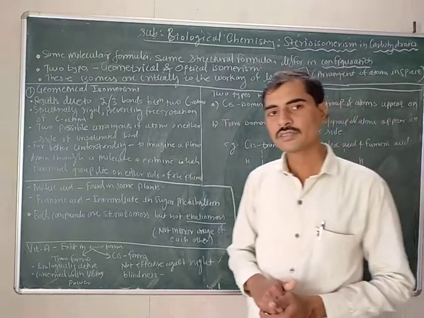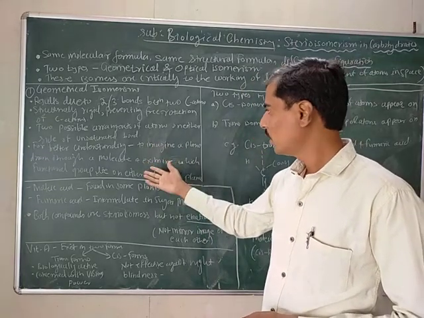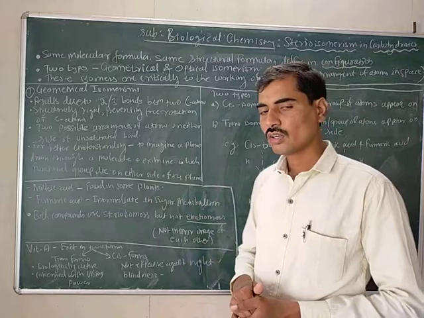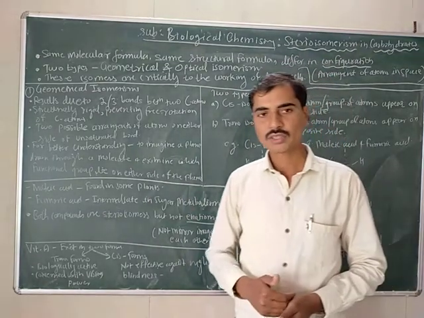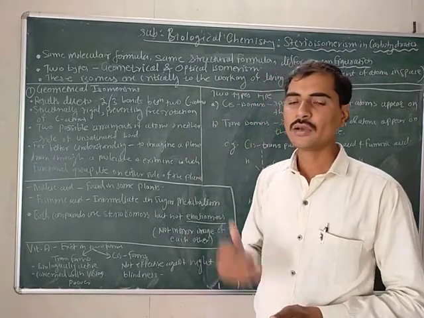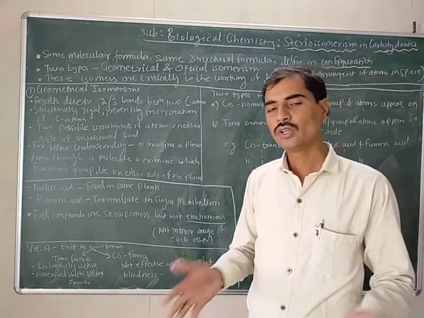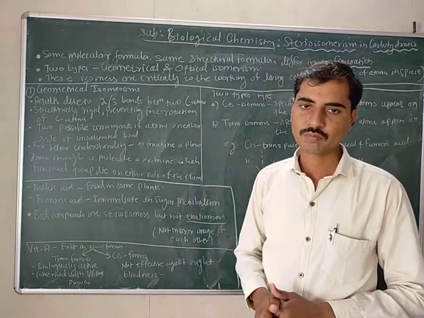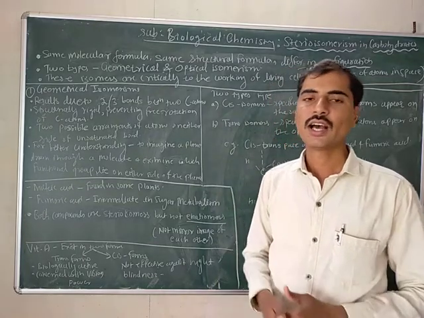Dear students, on the basis of the arrangement of the atom or group of atoms on either side of the imaginary plane, geometrical isomerism is classified into two categories: cis isomers and trans isomers.